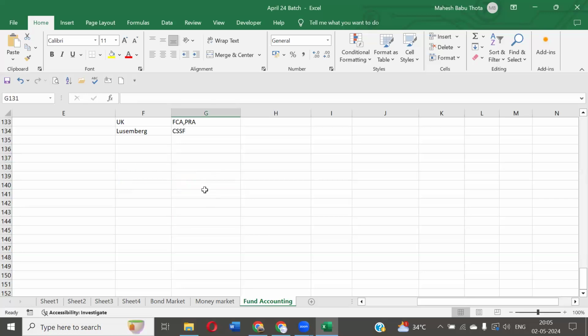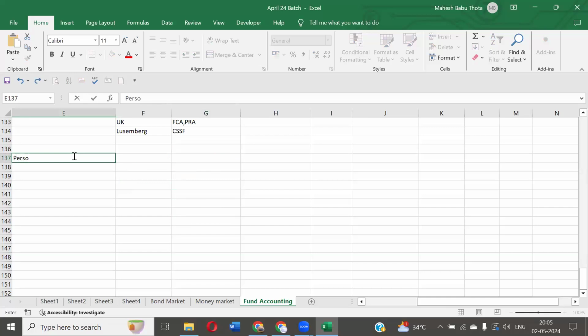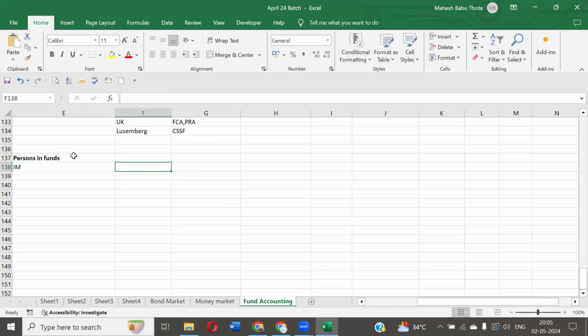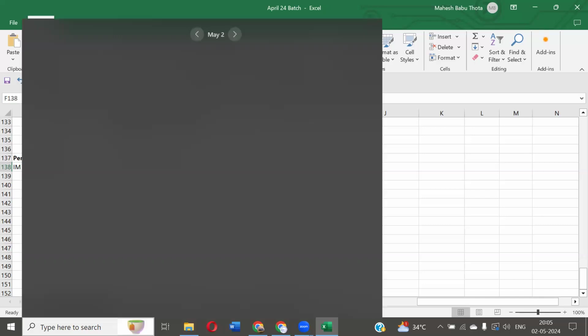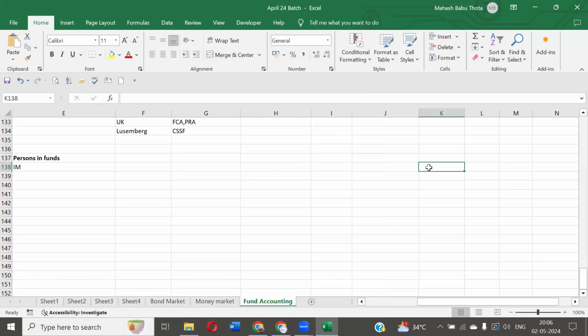We will see the important persons, or we can say the persons who are involved in fund accounting, the entire fund houses. First, we'll start with the IM, investment manager. From here onwards, very, very important, guys, the entire topics. So be focused. The investment manager. Do you know what the investment manager is?